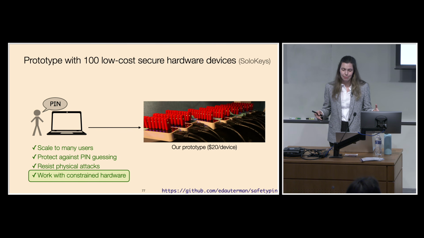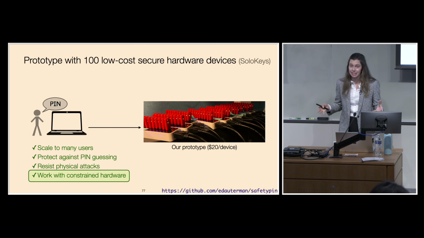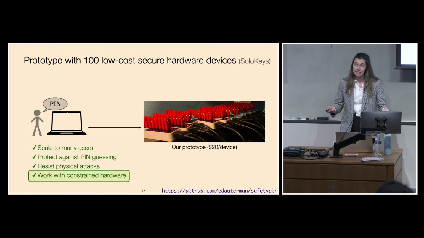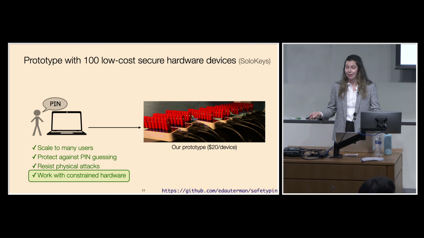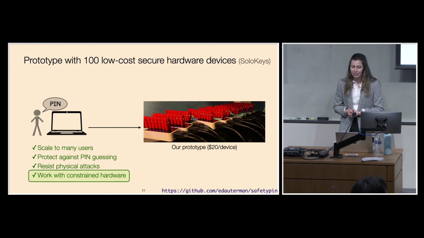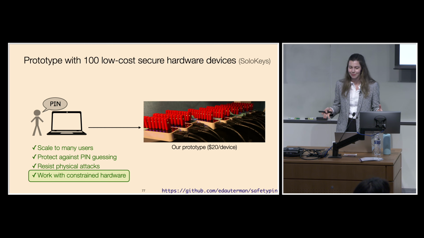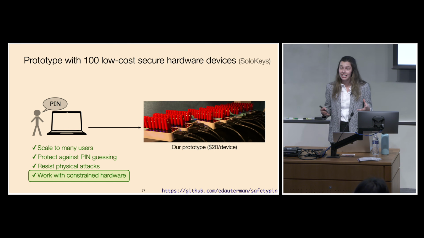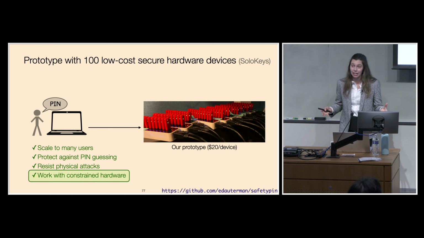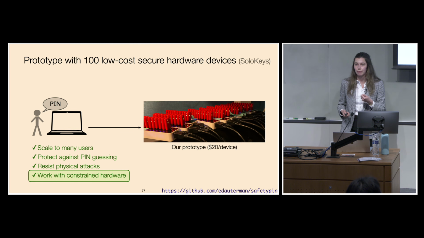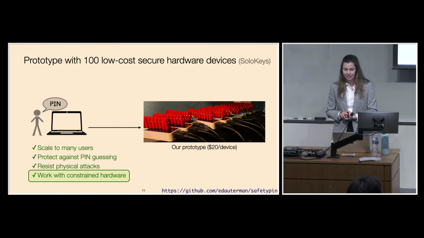So not only does SafetyPin provide the security and scalability properties that we want in theory, but I actually implemented this in practice and showed that this works well with existing resource-constrained embedded devices. So I built a prototype with 100 low-cost secure hardware devices, so 100 $20 SoloKeys, and showed that the cryptographic primitives that we used actually work well on these devices that have limited compute, communication, and storage.